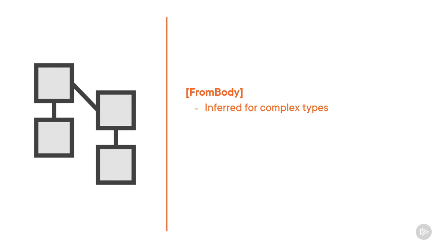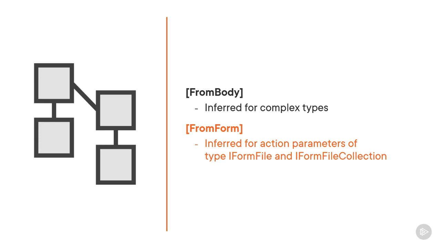A good example would be adding a point of interest, which we'll immediately tackle. Types with special meanings, like CancellationToken, IFormCollection, etc., are ignored. FromForm is inferred for action parameters of type IFormFile and IFormFileCollection. It's not inferred for any simple or user-defined types. We won't use this one in our API.